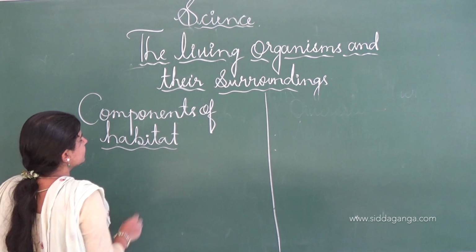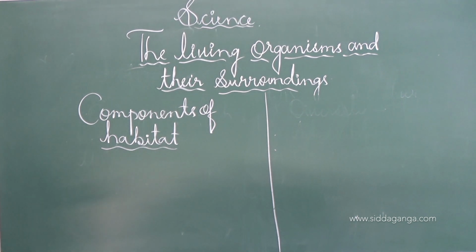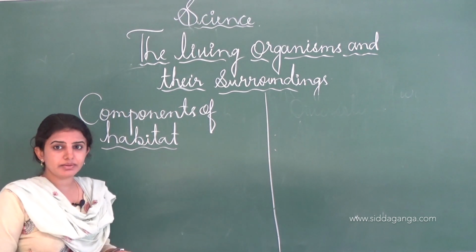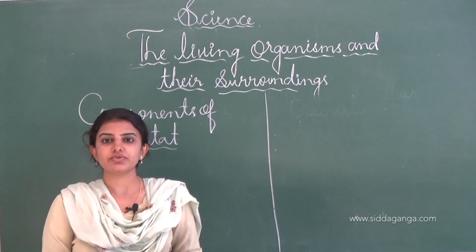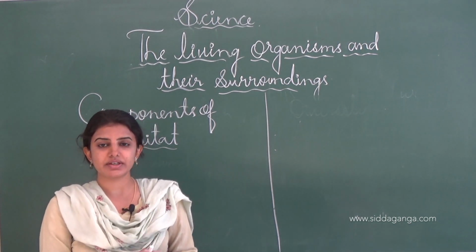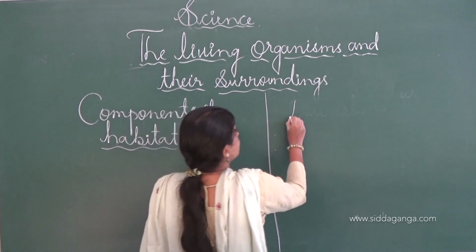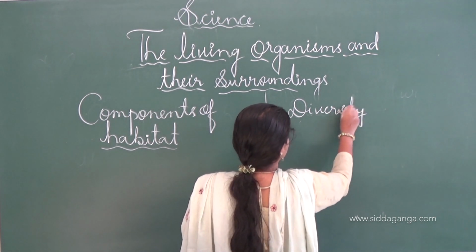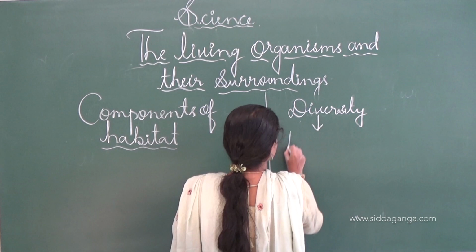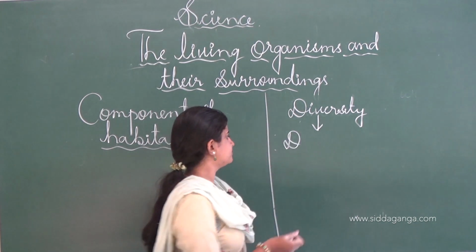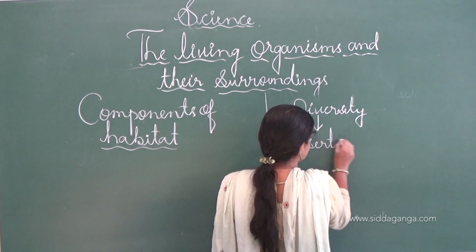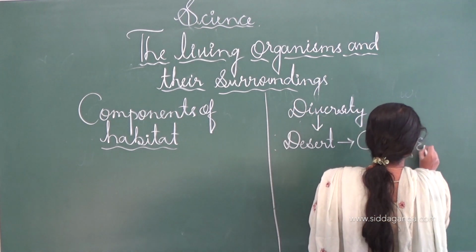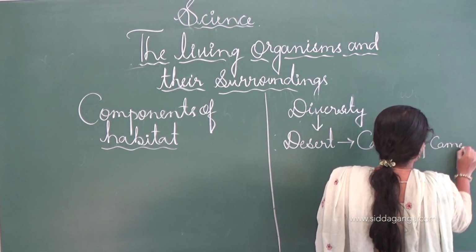Components of the habitat. Before going to the components of the habitat, let us learn about the diversity of the habitat. See, there are different types of animals as well as plants, which have different varieties. For example, in the desert region, the cactus plants usually grow, and animals like camel are present.